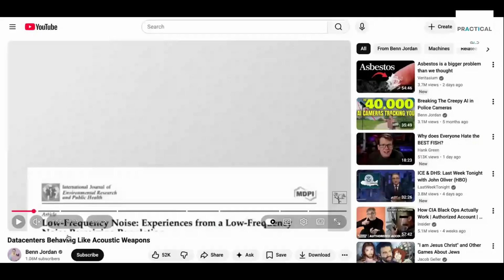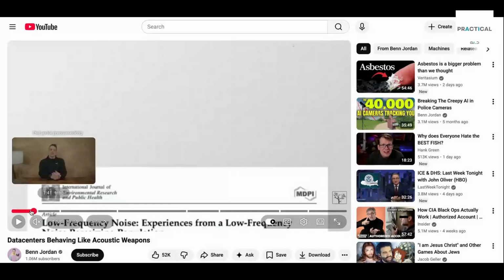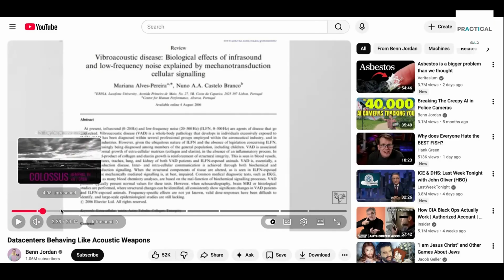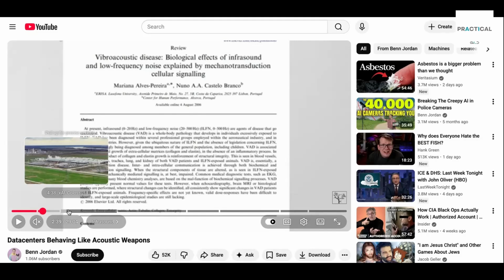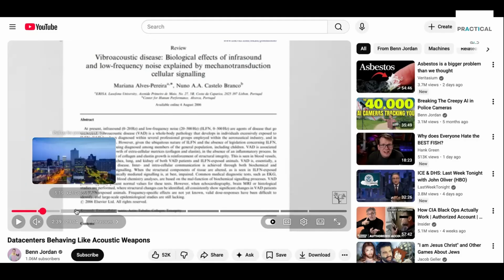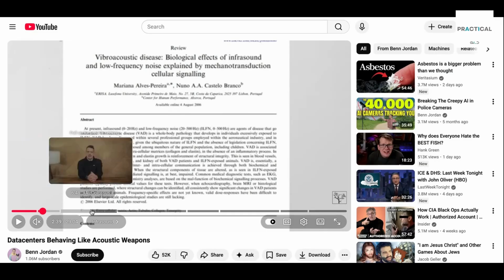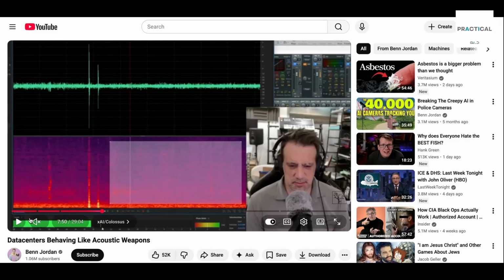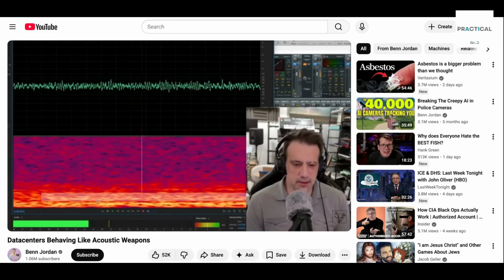So this issue actually is kind of old. I could be wrong, but I believe a lot of this started with research done by the Navy on offshore sonars and their effect on whales and sea creatures. For those that don't know, the U.S. has a whole chain of sonars on the coast to detect submarines, right? And they did research to figure out what the impact on sea life is, because these sonars are constantly sending out signals to detect an enemy's submarine.